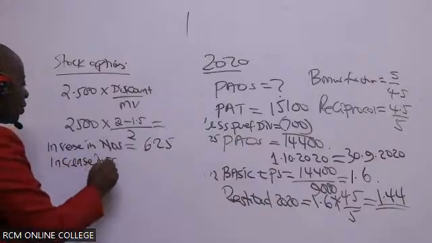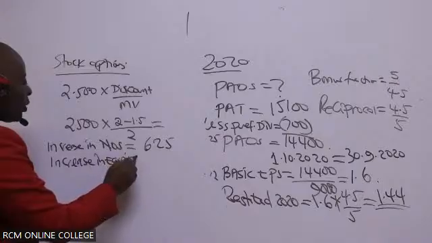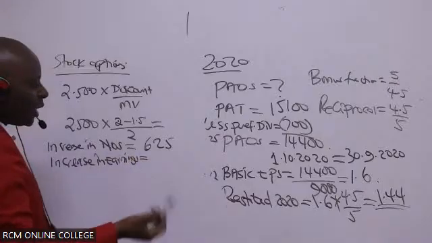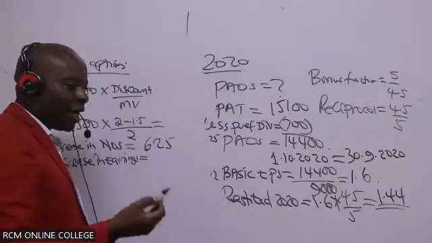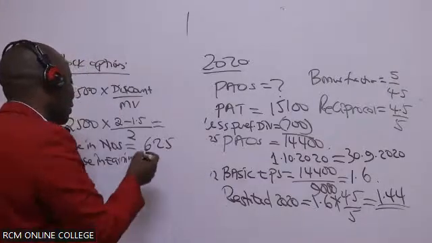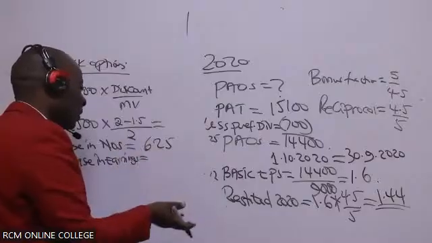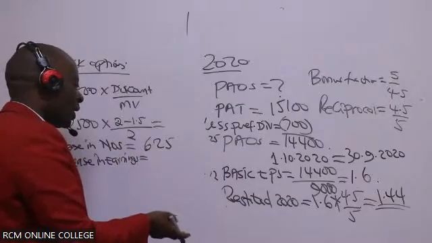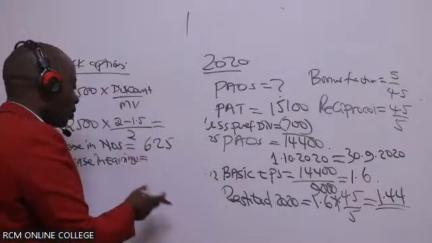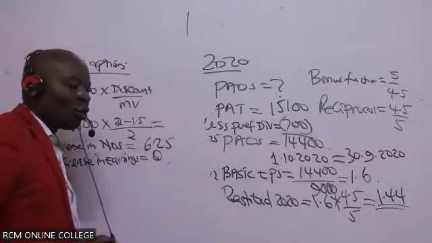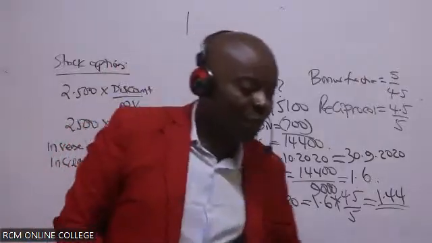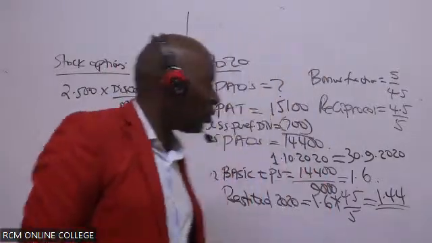We know that with options, we're giving these guys shares for free, or rather for a reduced price. So it's not like convertible bonds where we shall save interest. There is nothing you're saving here really. So the increase in earnings for options will always be 0.